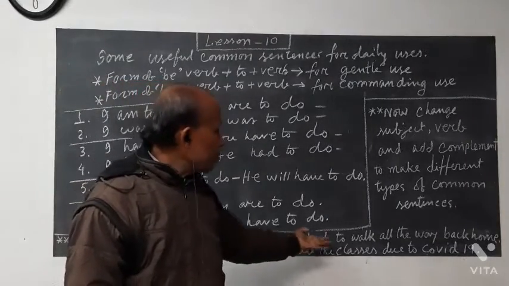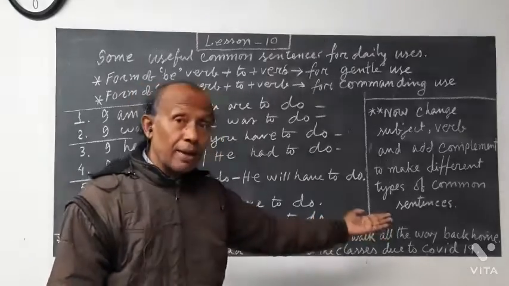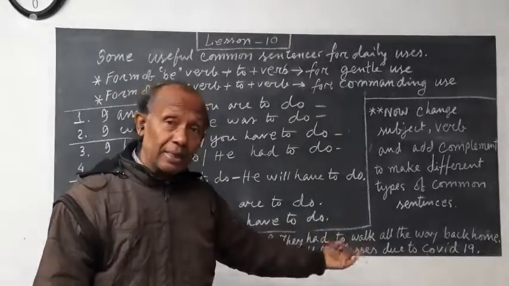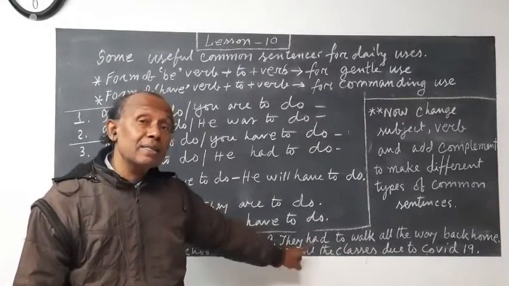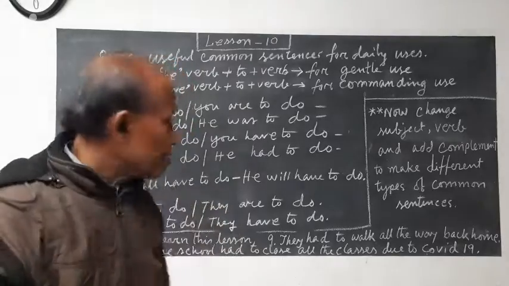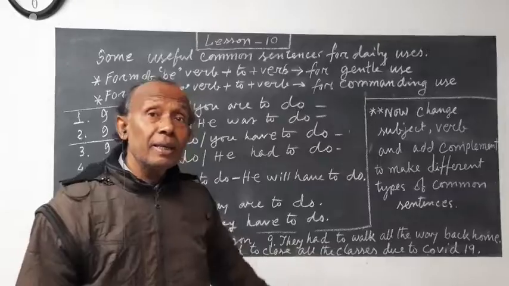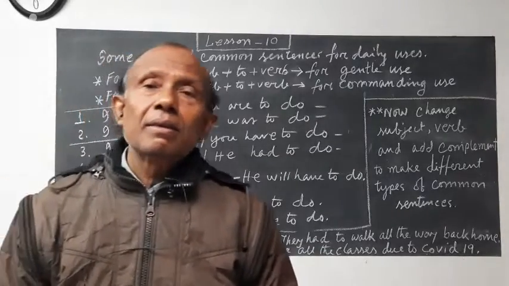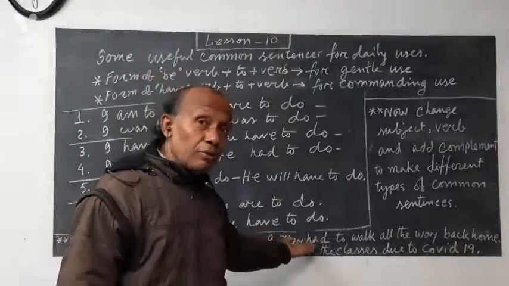Next is number 9. They had to walk all the way back home. They had to walk. That is a form of the be verb, the past form. That means here is a must sense. There is a compulsion, there is an emphasis. So now they had to walk, that means they did the walking, and there was no alternative.